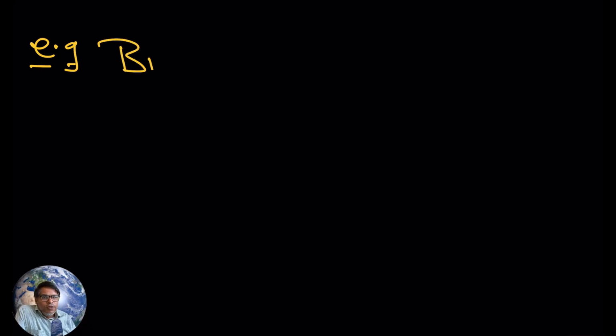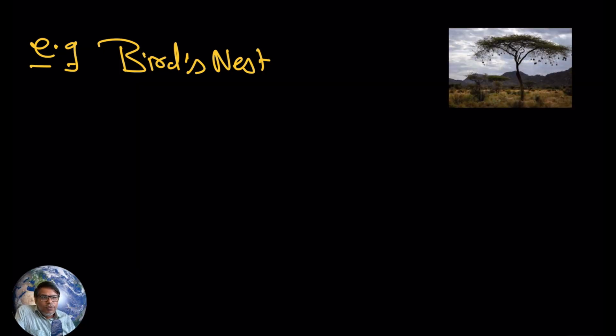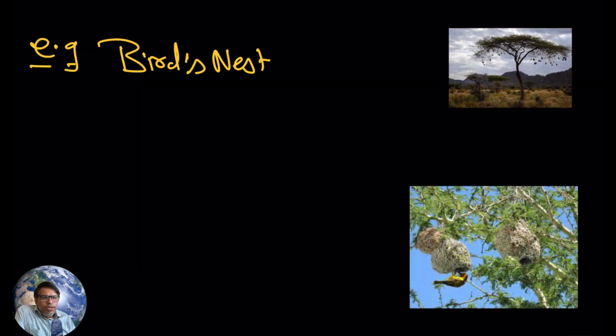Now here I just want to give you one example. Try to see here. You must have seen a bird's nest. Try to think here: what benefit is the tree going to get? Nothing. What harm is the tree going to get? Nothing. But the birds are being benefited.